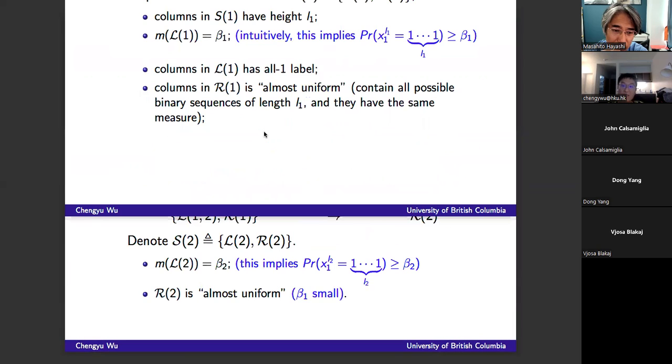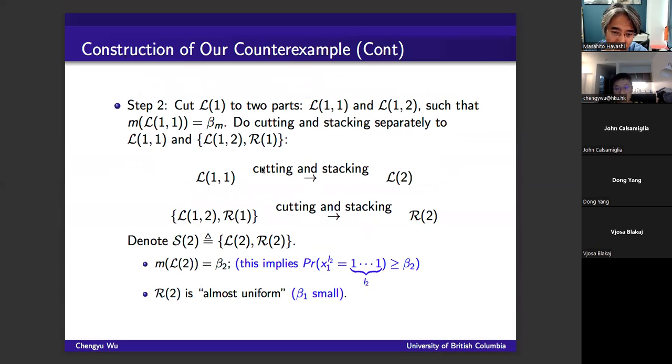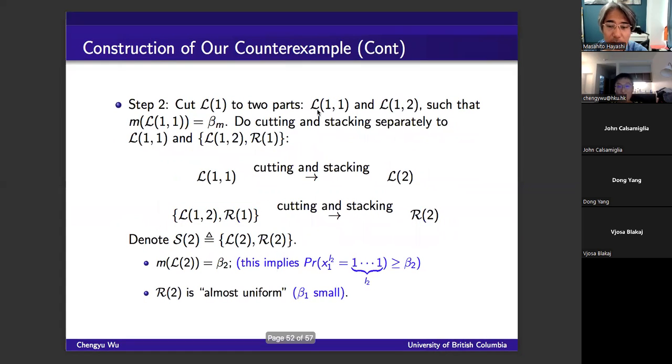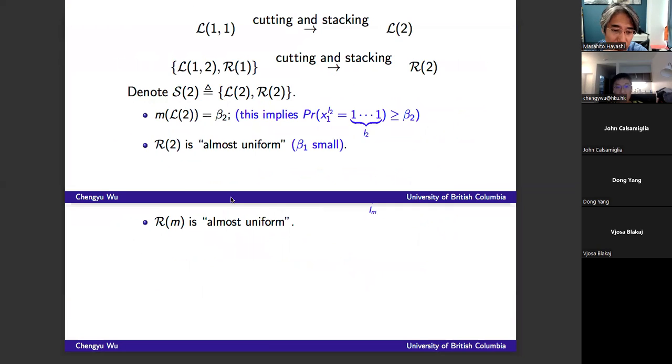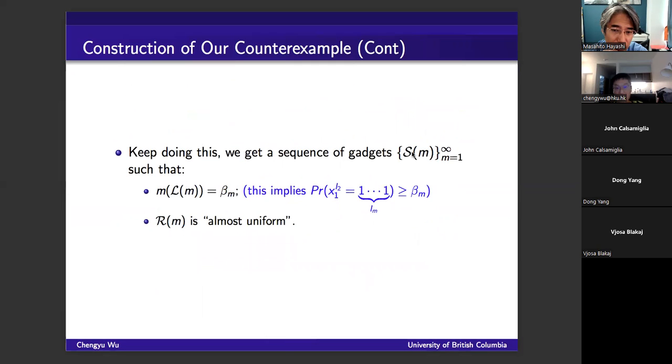And then we can cut and stack to get a new gadget. And by doing this, we can always control the gadget on the left-hand side to have a fixed measure. So for any n, we will have a new gadget S of n, which contains L_m and R_m, and L_m always has a fixed measure.